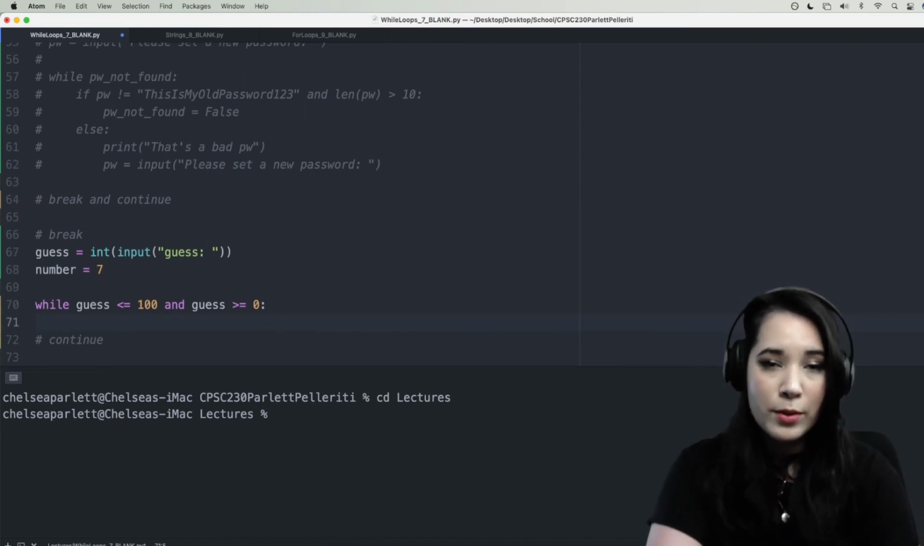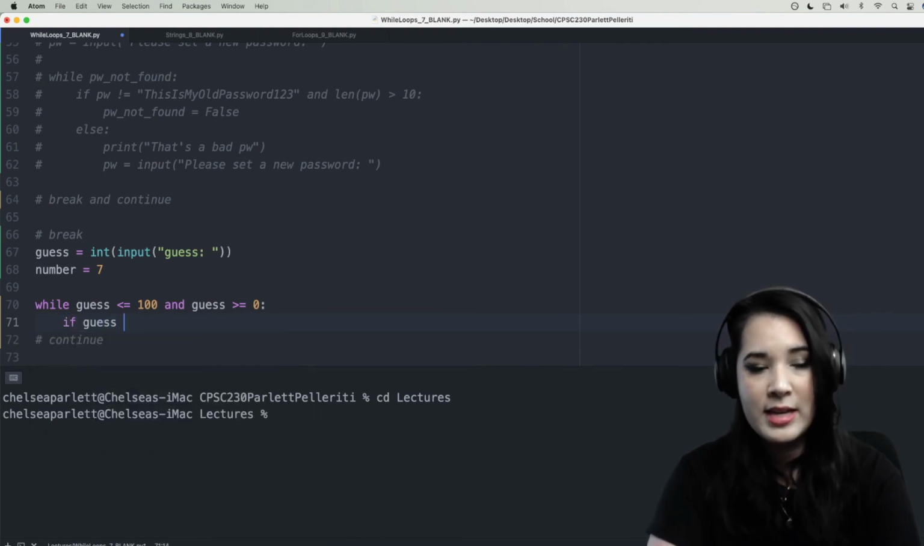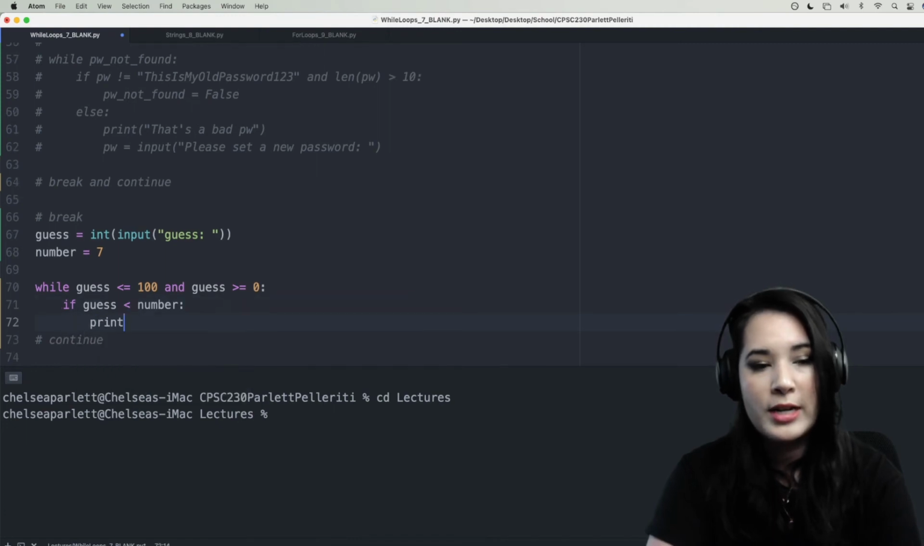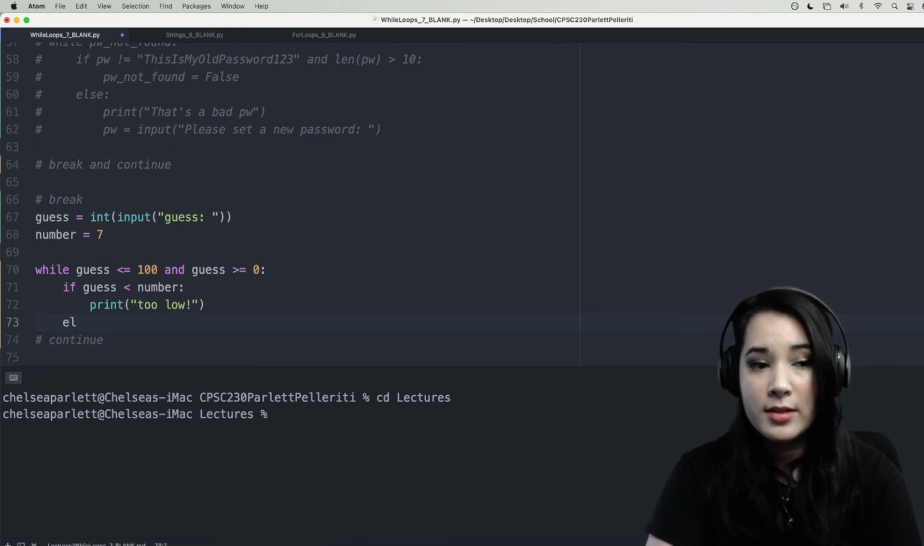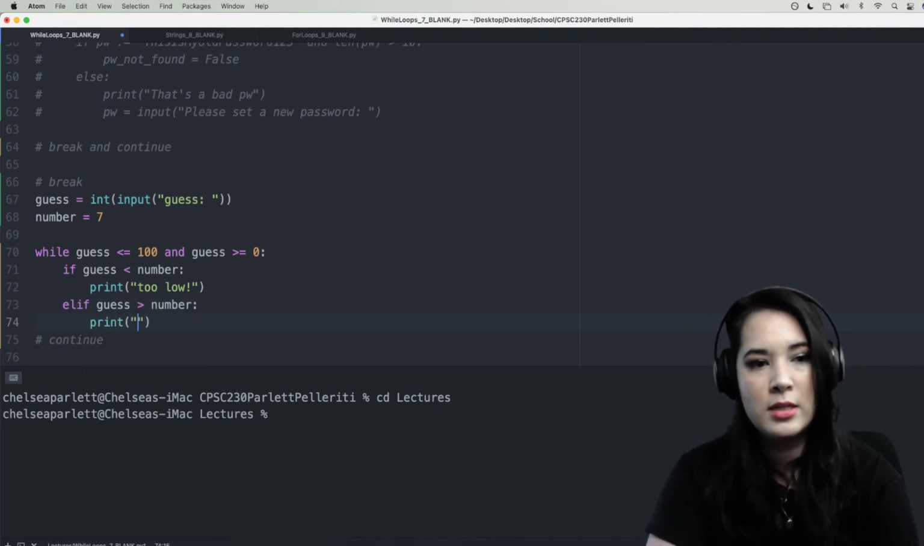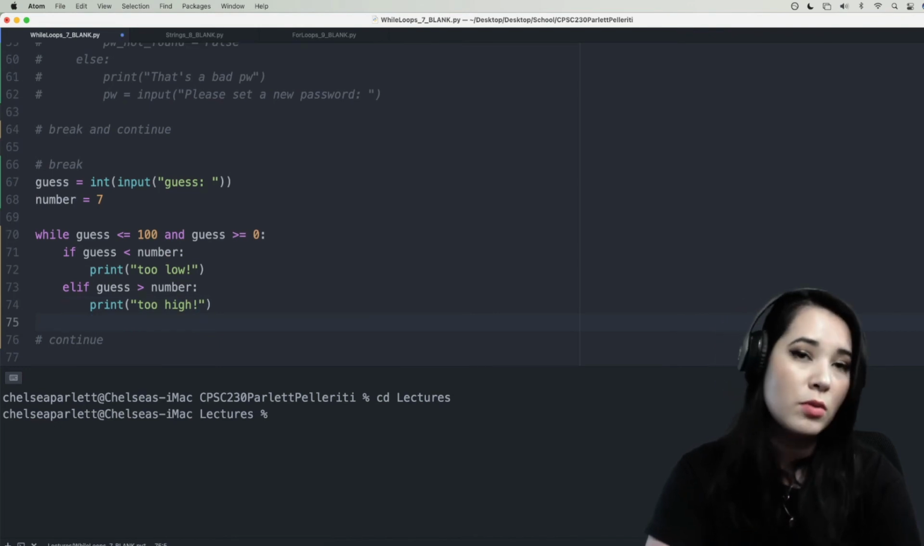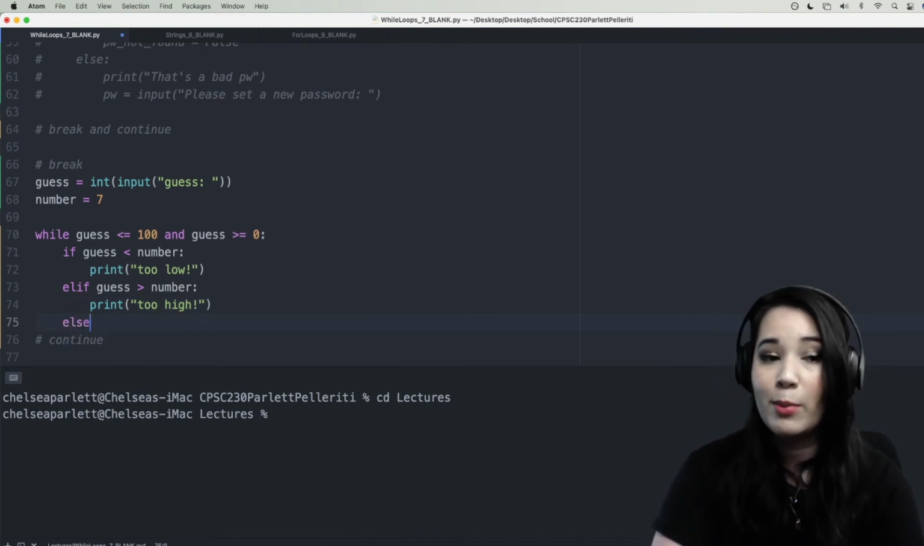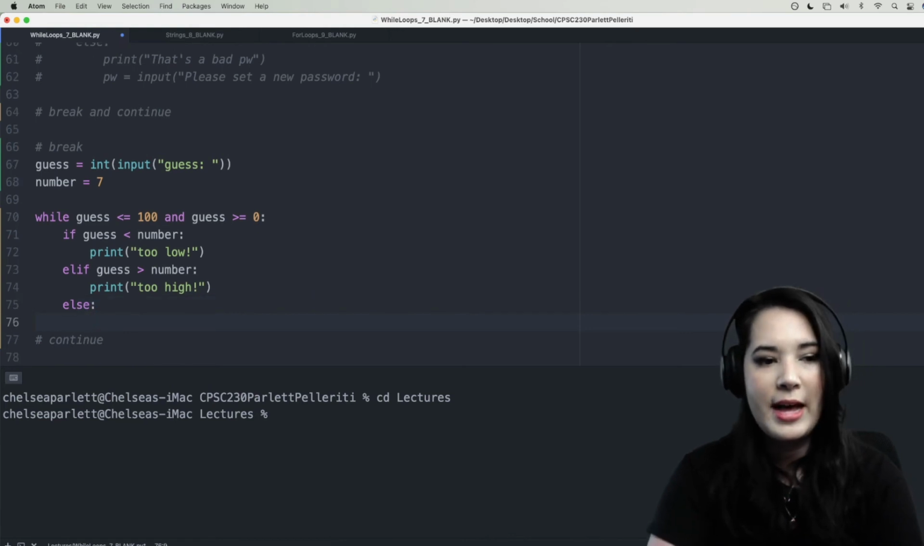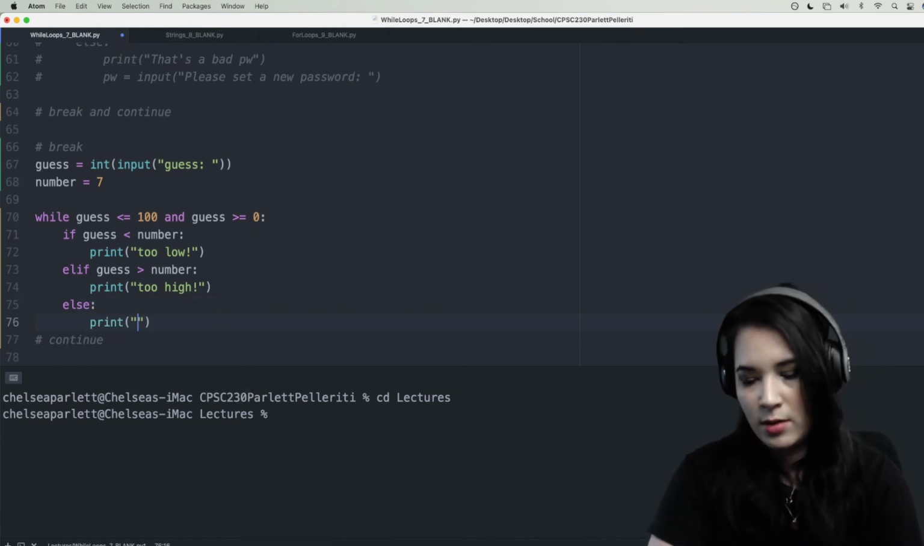Okay, say that we're very nice and we want to give them some hints. So we say if guess is less than number, so if their guess is too low, we will print too low. Else, if their guess is too high, so their guess is greater than our number, we'll print too high. Now, if their guess isn't too low, nor is it too high, it is probably correct. So we're going to say else print right.